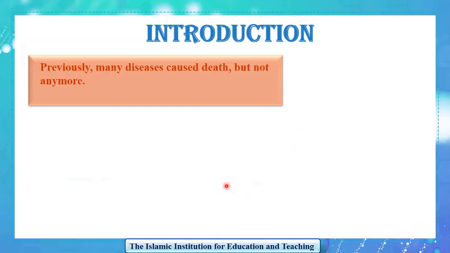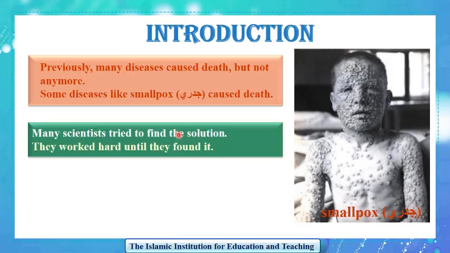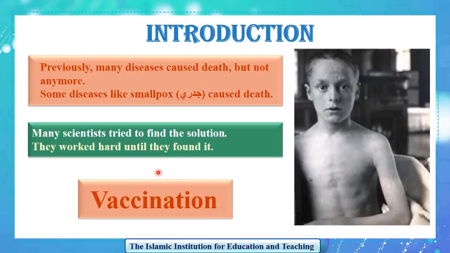Previously, many children died because of a disease called smallpox, in addition to other diseases such as tetanus and hepatitis. But now these diseases do not cause death in children because scientists tried to find the solution. They worked hard and hard until they found it. The solution for this problem was vaccination.